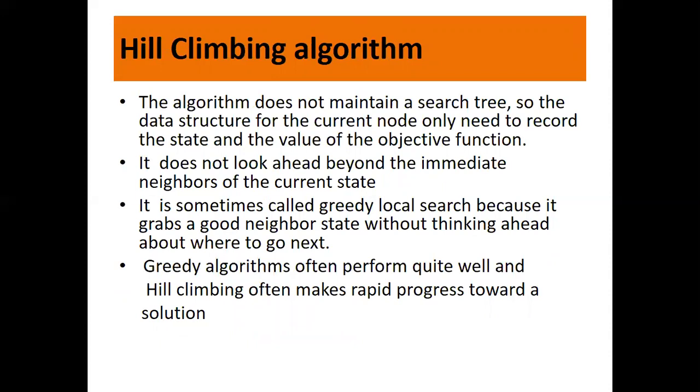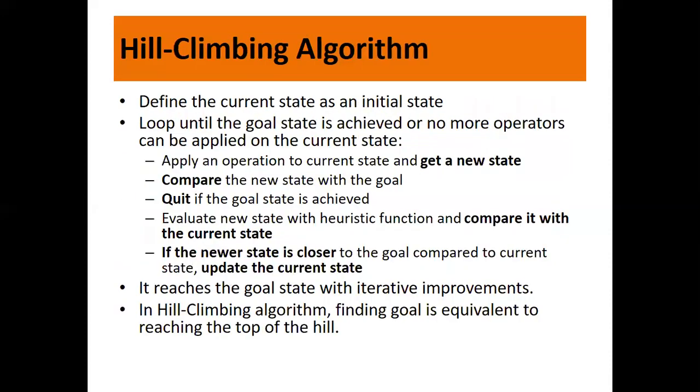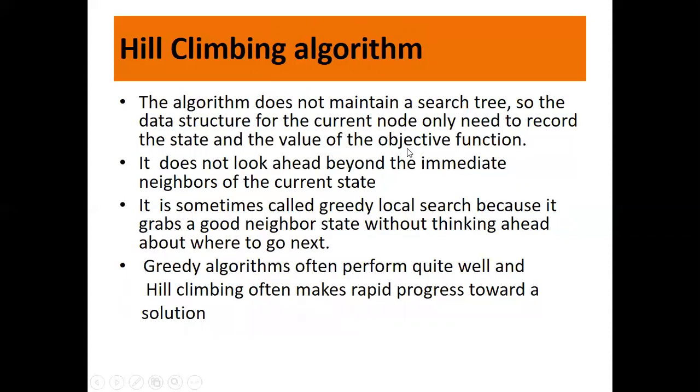Okay, now let us look at some points. The algorithm does not maintain a search tree. So the data structure for the current node only needs to record the state and the value of the objective function. If you look at the previous slide, we have said update the current state. So the current state value is lost and it is updated with the new state. So it only keeps the current one, it does not store the previous data.